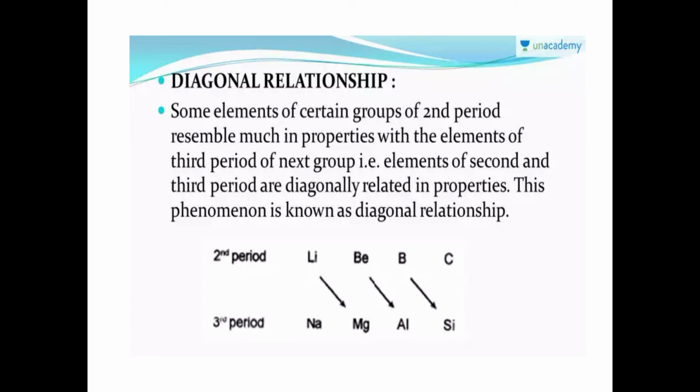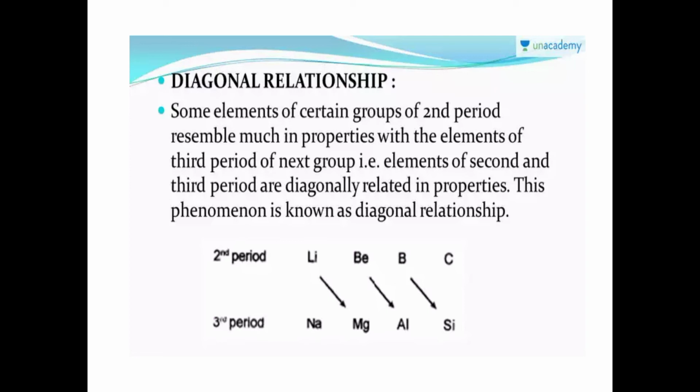In group 1 all elements form ionic compounds, so why does lithium form covalent compounds, or why does lithium have a low melting point and boiling point compared to other alkali metals. Similarly, you can expect the question why beryllium forms covalent compounds, why not ionic compounds.